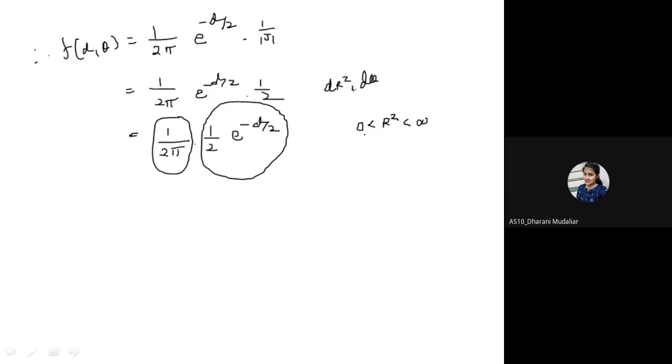So what about theta? Theta is in a circle and lies between minus pi to pi, or 0 to 2 pi. Okay, so what is that? This is nothing but equation 2 star.